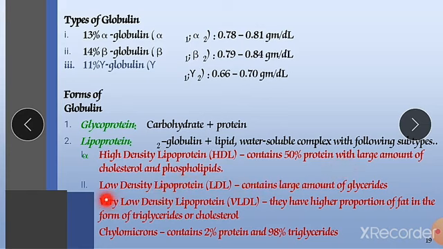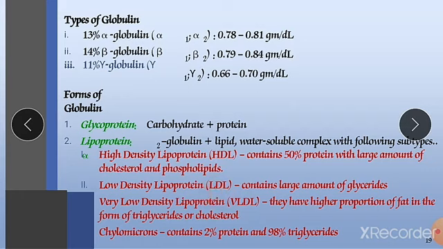Now second is low density lipoproteins, and it contains a large amount of glycerides. So this is one of the very worst lipoproteins available in our blood. It is a circulating lipoprotein, available in all parts of our blood, and this LDL has the capability to stick to the walls of blood vessels. It will stick to any part of the blood vessels and deposit on that wall.